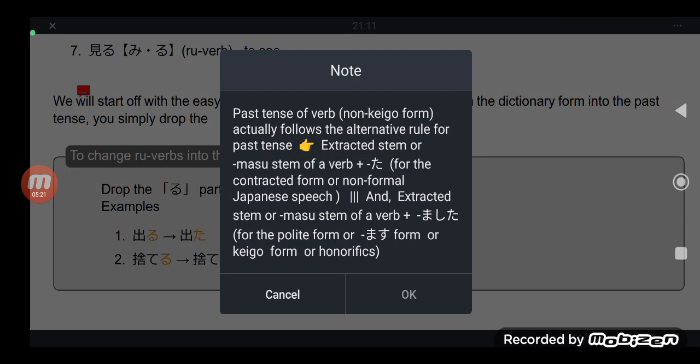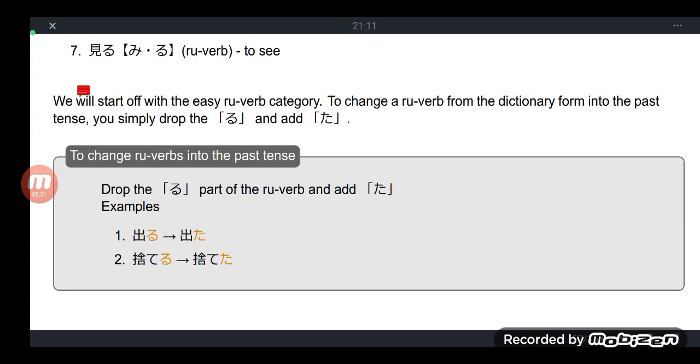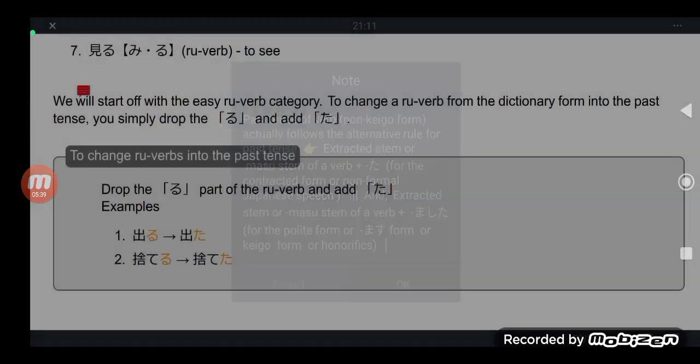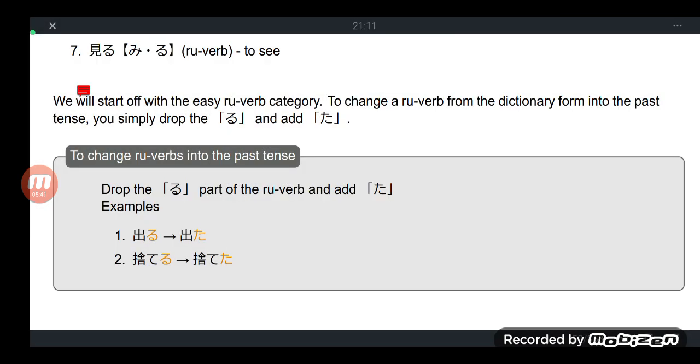So what have we noticed here? Actually, minasan, everyone, the rule here is for the past tense of a verb in its non-keigo form, because right now we are on the sub-lesson of non-keigo form, past tense. Keigo means the formal or polite form of Japanese.